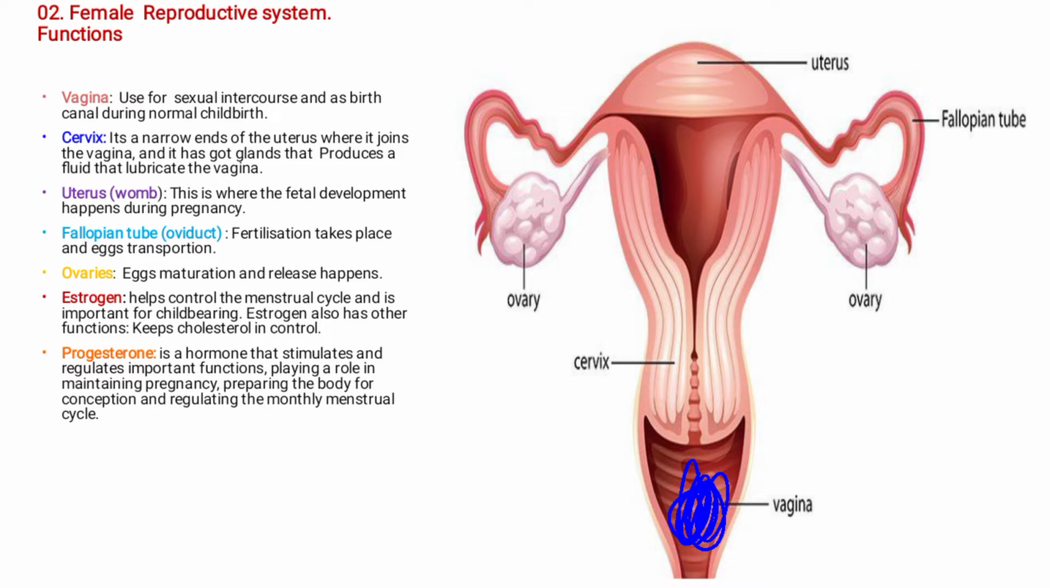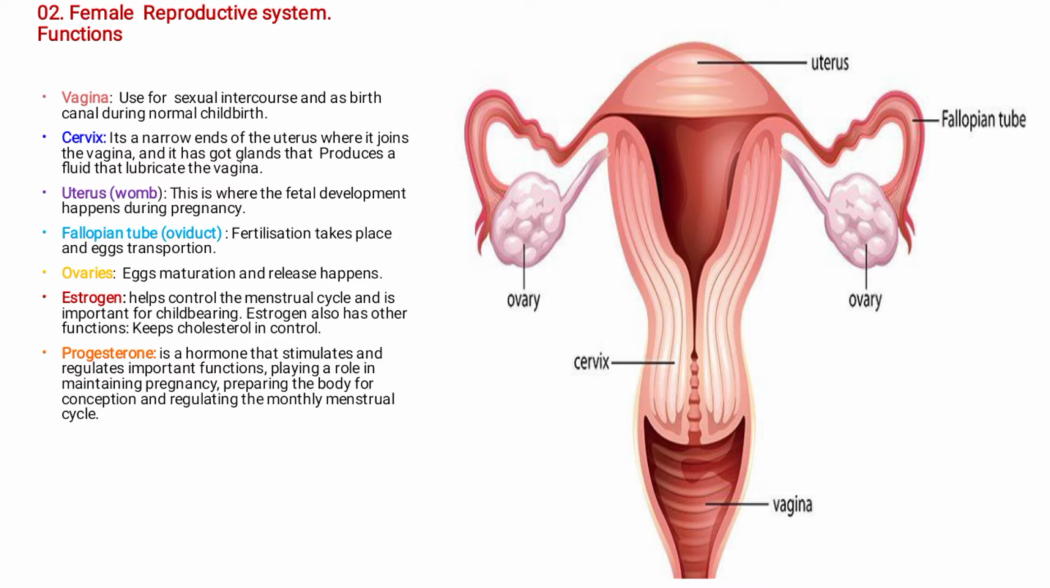Now, the function of the vagina, it is used for sexual intercourse and as a birth canal during the normal childbirth. Meaning, during the normal childbirth, the newborn has to pass through the vagina, and its function is also to receive the penis during copulation, which is also known as sexual intercourse. Thank you.